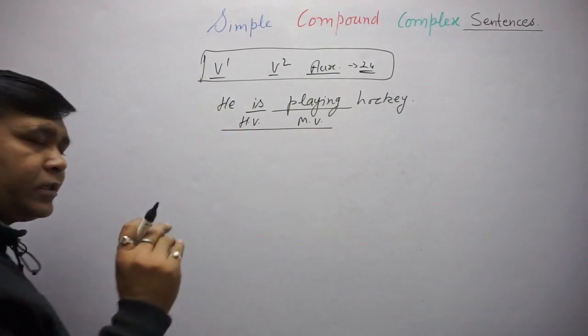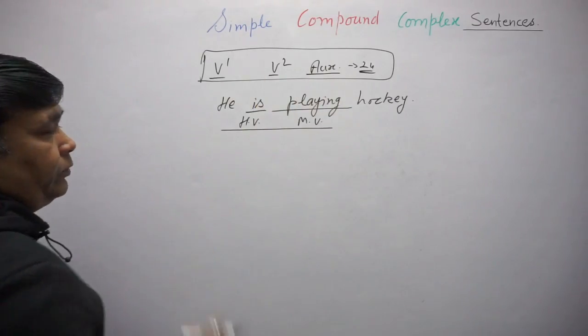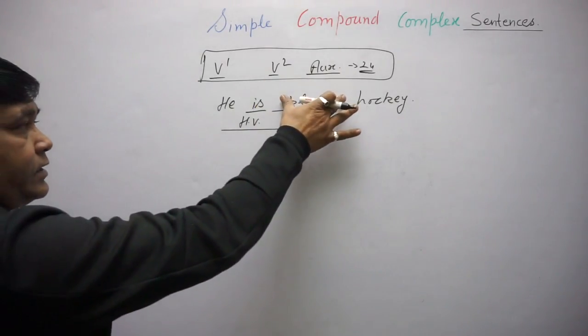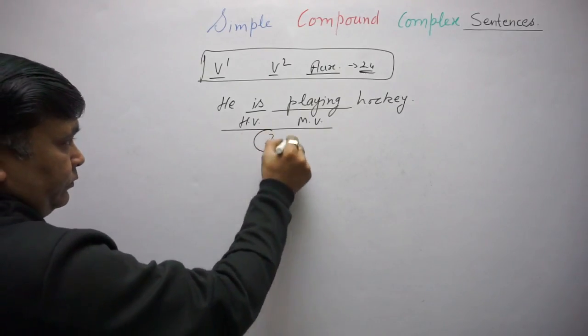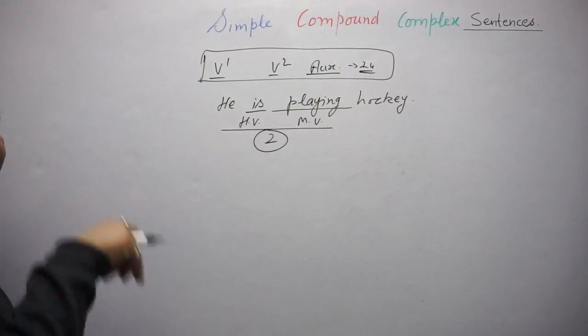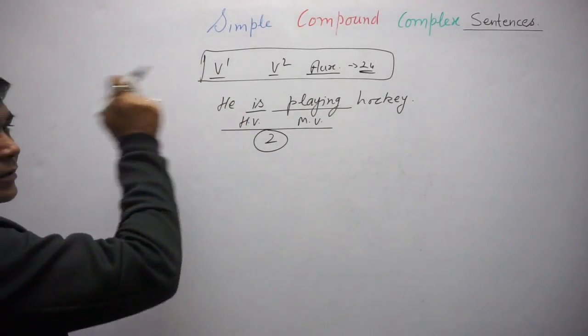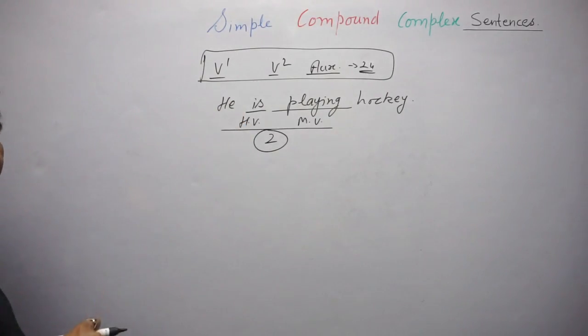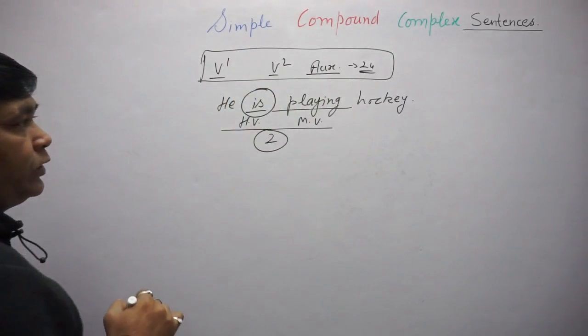Now try to understand very clearly, this is not the main verb. If this is the main verb and this is the helping verb, we have two verbs. And if we have two verbs, that means it must not be a simple sentence. But it is a simple sentence. Why? Because we have only this verb.